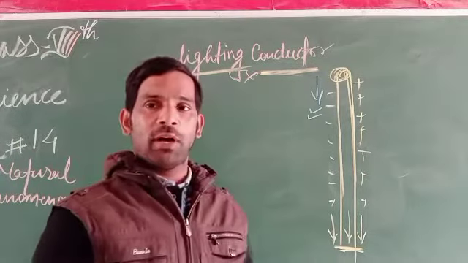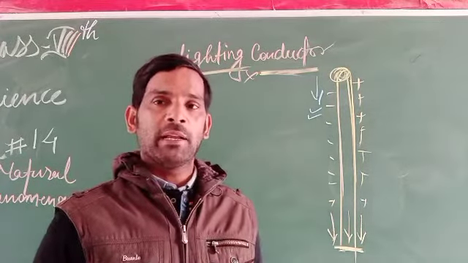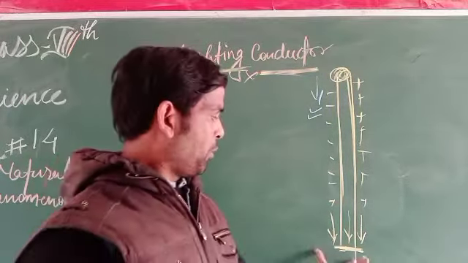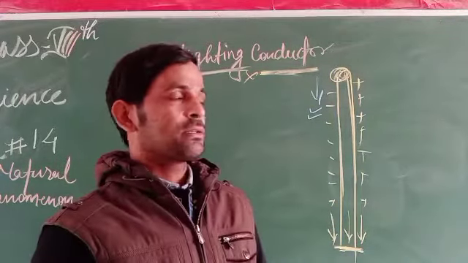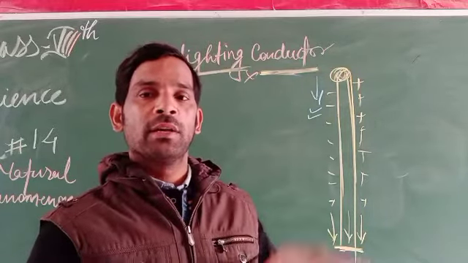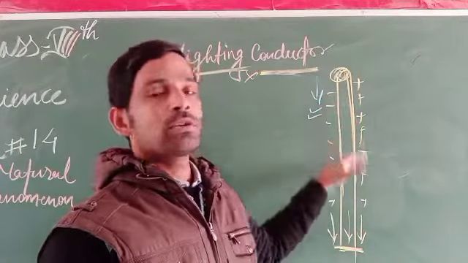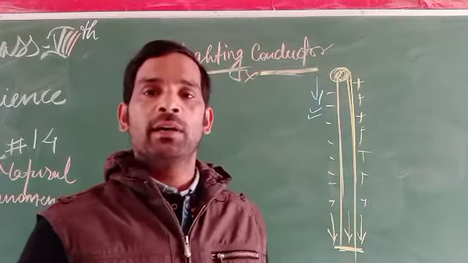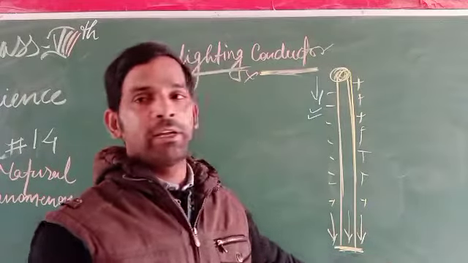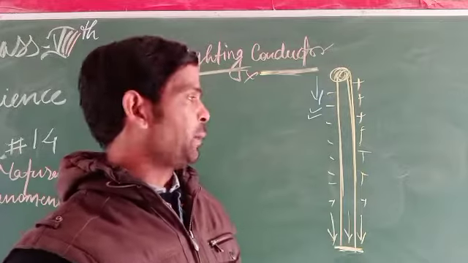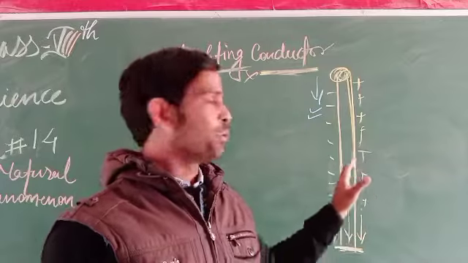Because in the earth, there is a metal stored in the poles, near the poles or in the earth, and this is called earthing. Why? Because in earthing, the charged particles are discharged from other sources to the earth. Whenever the charge gets completely neutralized, or earthing takes place, it is called discharging.